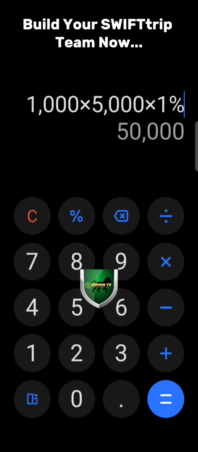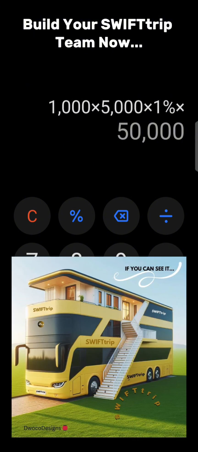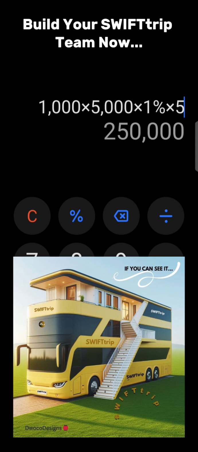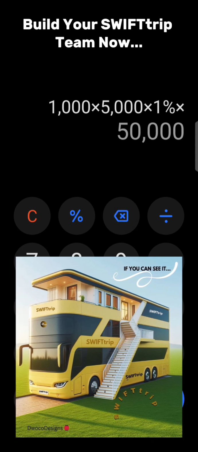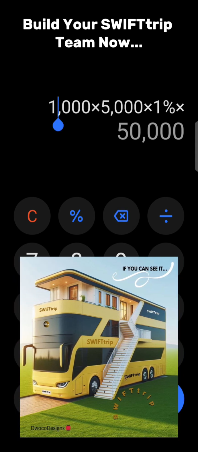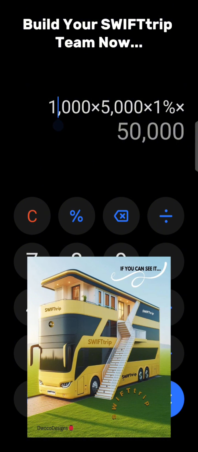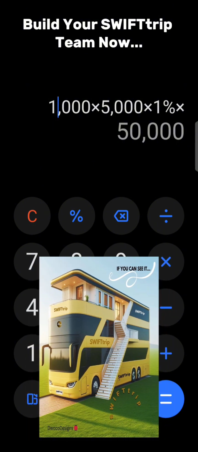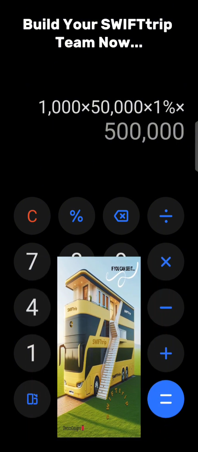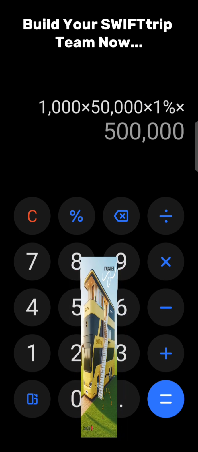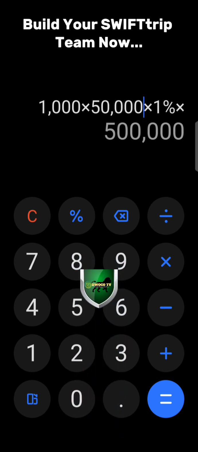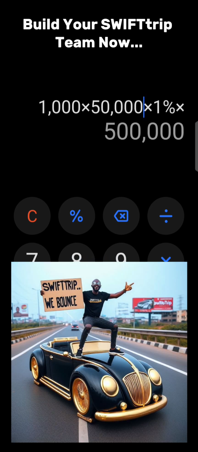Now let's increase the number. Let me increase the amount to, let's say, 50,000 naira. If they each spend 50,000 naira, which is possible, right, it means I've made 500,000 naira.